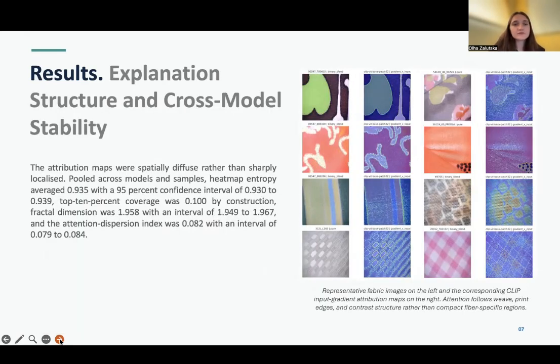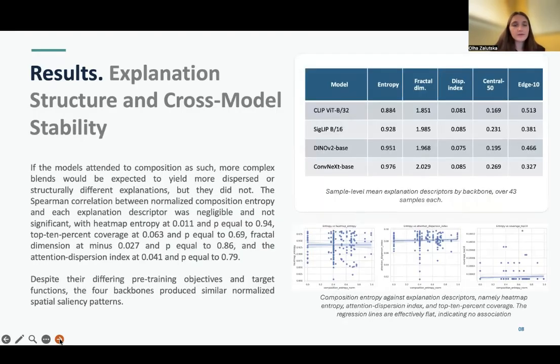Explanation structure and cross-model stability. The attribution maps were spatially diffuse rather than sharply localized. And also here you can see the representative fabric images on the left and the corresponding SigLIP input gradient attribution maps on the right. Attention follows weave, print, edges, and contrast structure rather than compact fiber-specific regions. If the models attended to composition as such, more complex blends would be expected to yield more dispersed or structurally different explanations, but they did not.